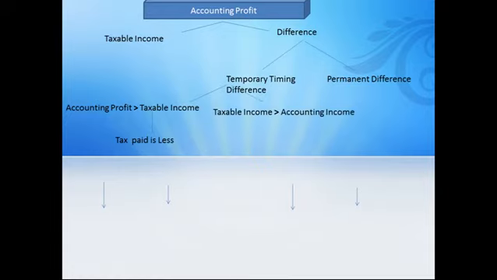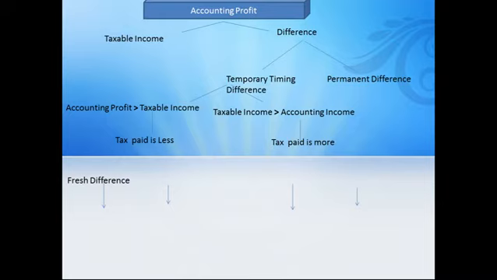The second case is where our taxable income is greater than the accounting income. In that case, we have paid more taxes. It means as per our profit and loss account, our profit was less, but as per the income tax statement, our taxable income was greater. It means that we might have paid extra taxes to the government.